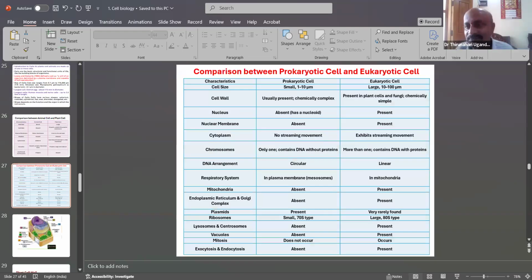Then there are also the prokaryotic cell and the eukaryotic cell. How many types are there? Pro means first, then nucleus. The prokaryotic cell and its examples, and the eukaryotic cell, except cyanobacteria. Prokaryotic means a cell without a true nucleus, and eukaryotic means a cell with a true nucleus. Then cell size of prokaryotic cells.